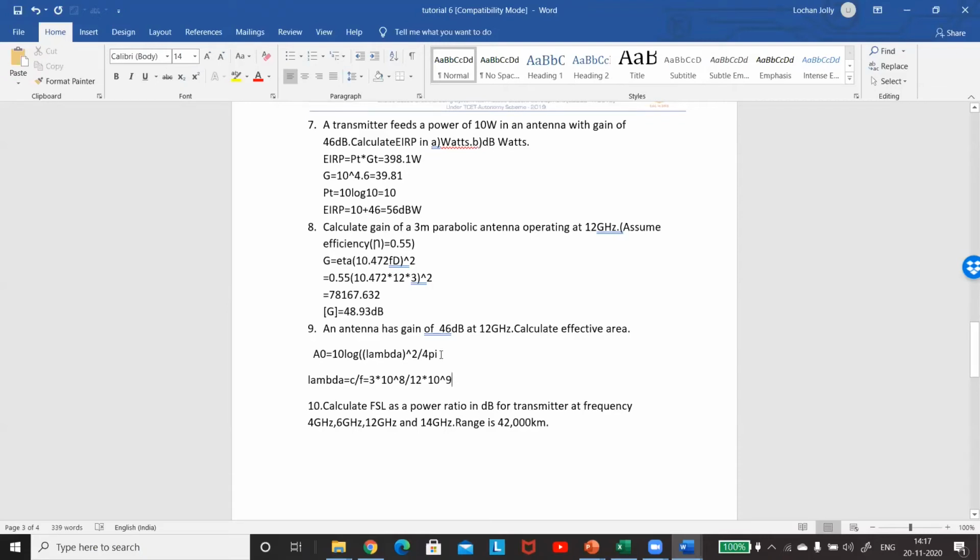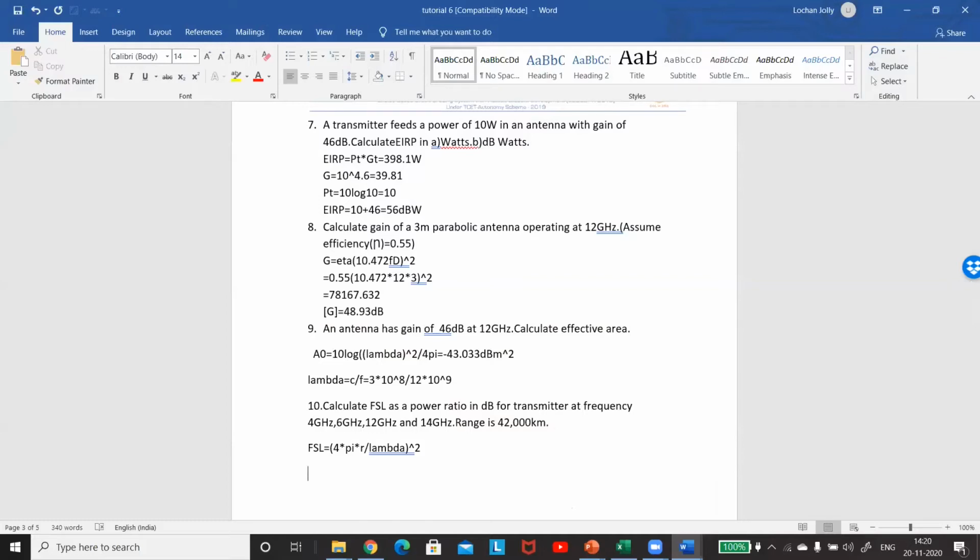Minus 43.033. That is the 10 log of value. Yes, ma'am. Minus 43.033. Then 4 pi r by lambda the whole square. Now we need to calculate lambda for each. R is fixed at 42,000 kilometers. The lambda will change.